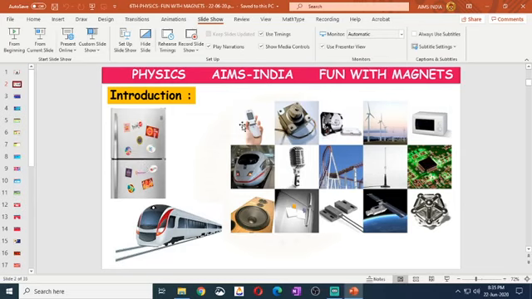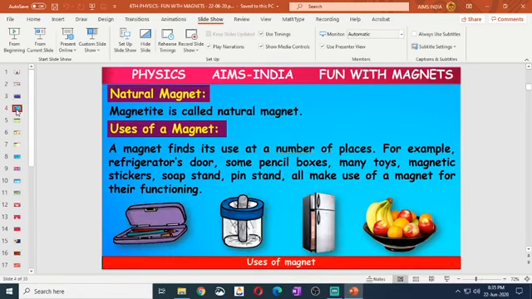Cell phones, sound boxes, hard disks, microwaves, windpanes, computer chips, giant wheels, mics, refrigerators, satellites. In so many areas, we make use of magnets.